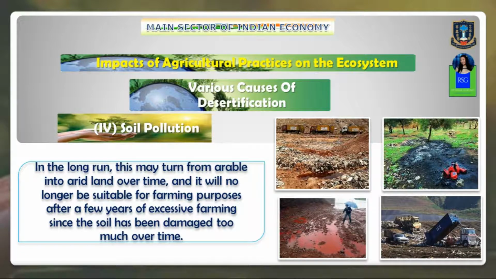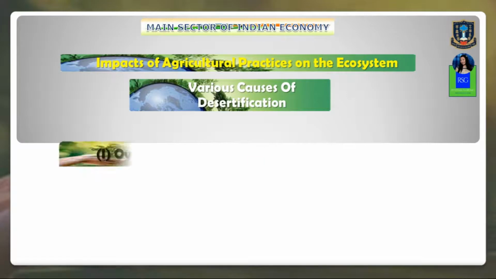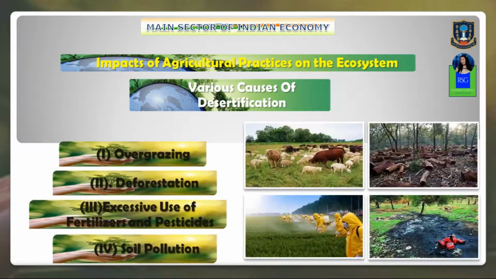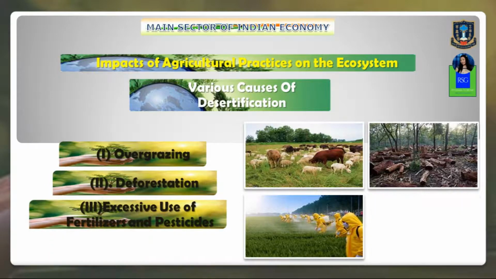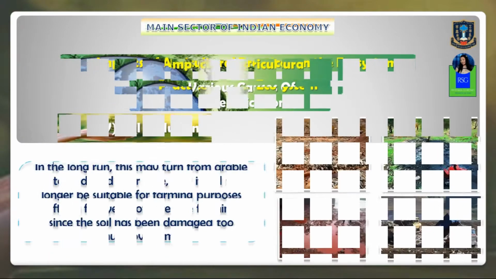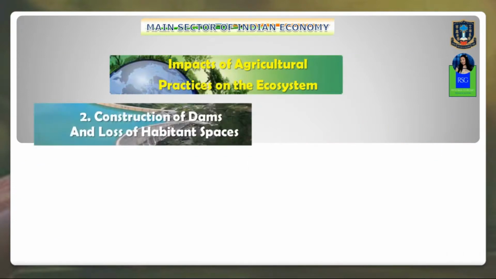So these are some of the points, like overgrazing, deforestation, excessive use of fertilizers and pesticides, and soil pollution. These are some of the causes leading to what? Desertification. All right. So, secondly, the construction of dams has also led to a loss of habitat spaces.